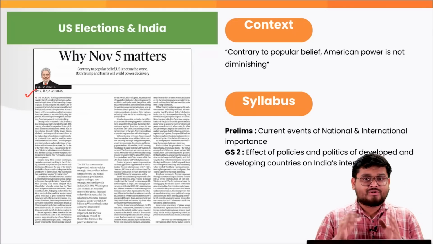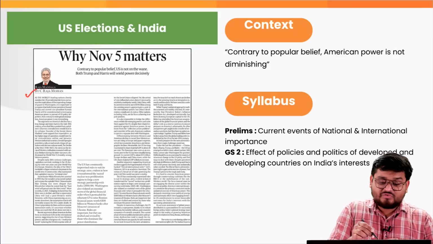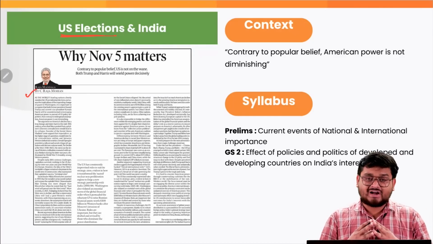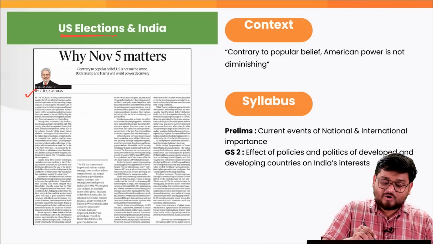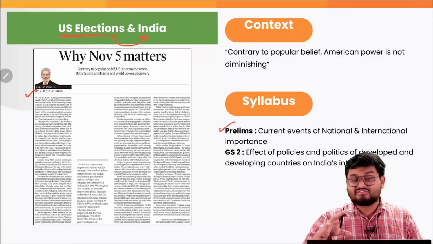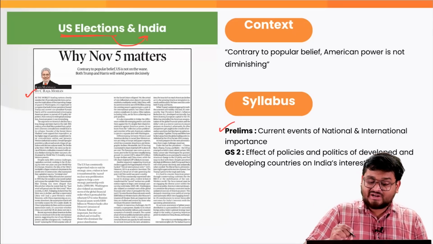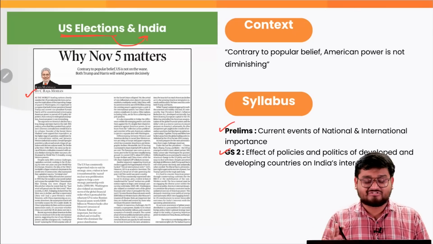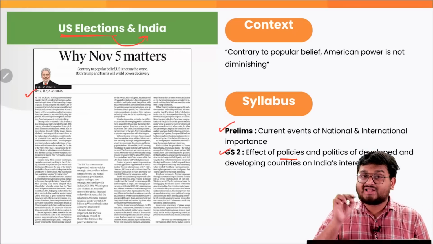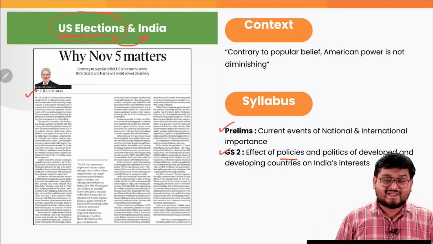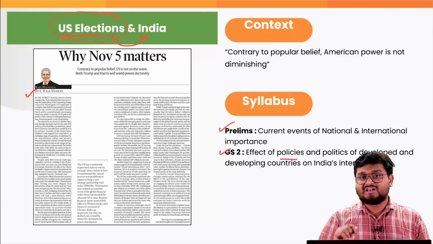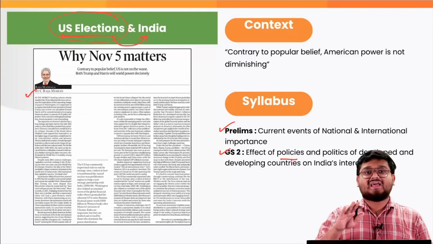And in this article, we'll also be understanding various aspects which are important regarding the UPSC, our own syllabus, regarding the US elections and how they also impact India. Because in prelims, we have to look at various current events of national and international importance. Alongside, we also have to understand the GS2 perspective of how politics and policies of developed and developing countries affect India's interest, and that is where we have to understand that the US election is a part of US polity and how that can impact India's interest. This is actually the topic of discussion in this article.